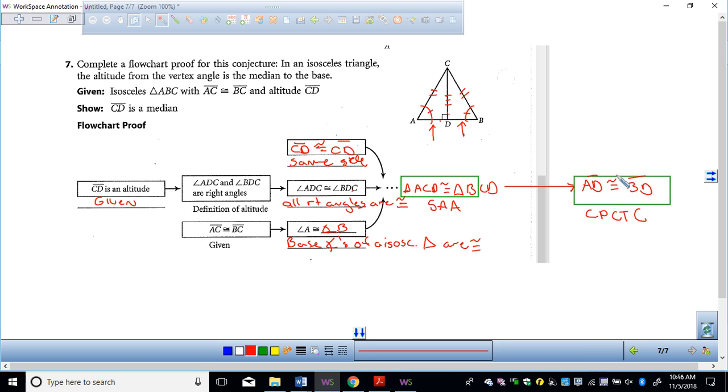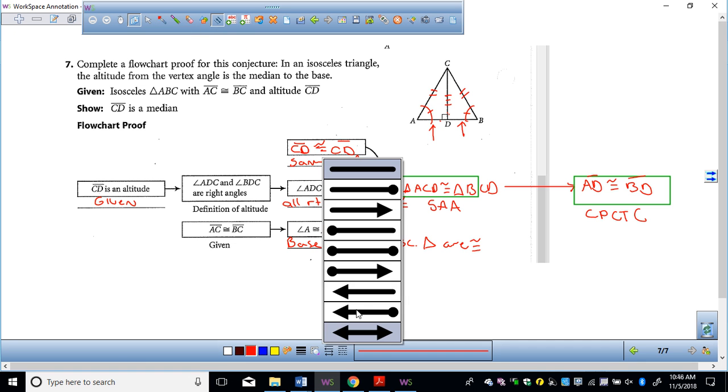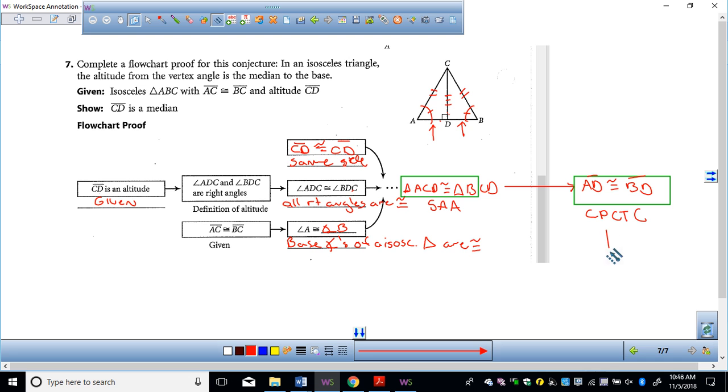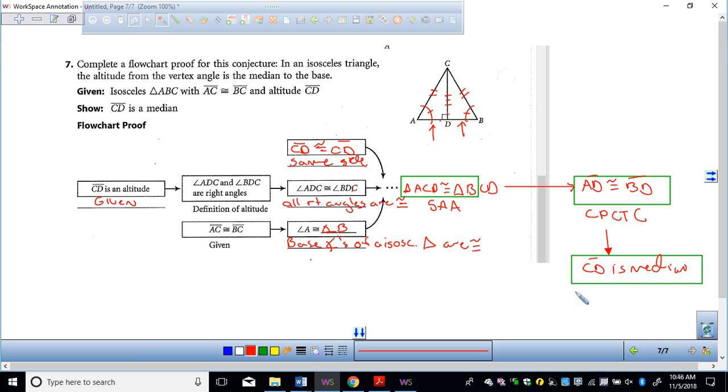I'm almost at the end. That's not quite what I'm trying to prove. I need to say this now, so I'm going to draw one more arrow in there, with an arrow on the end this time. Because I know that these two pieces are congruent, that must mean that CD is a median. Who can tell me what goes there? What's the reason?